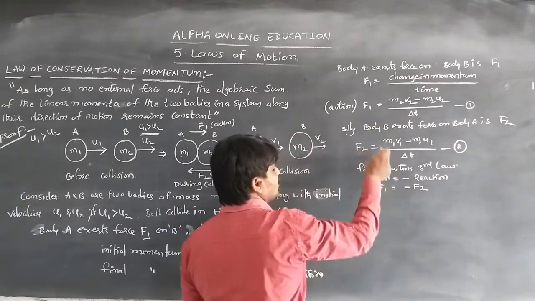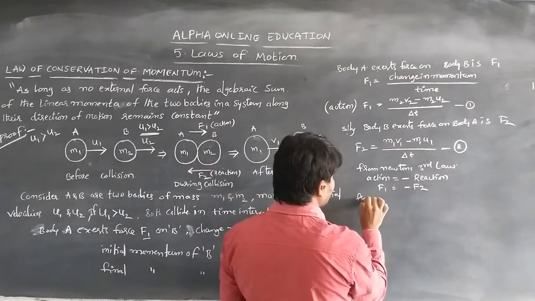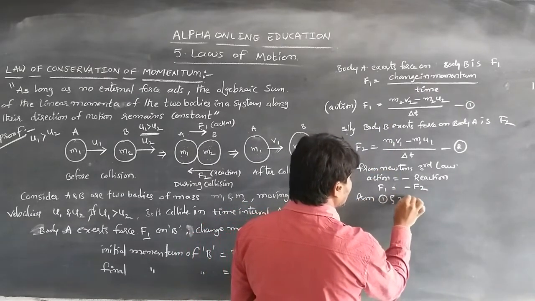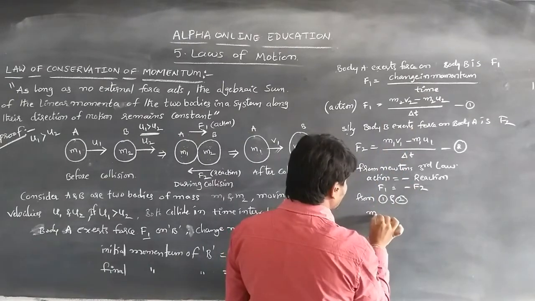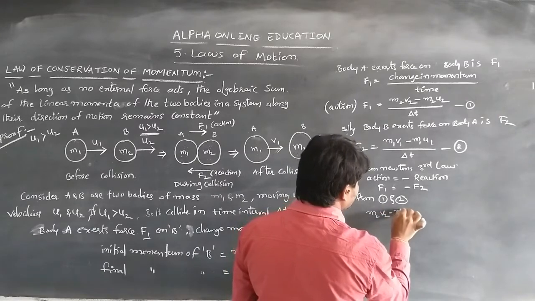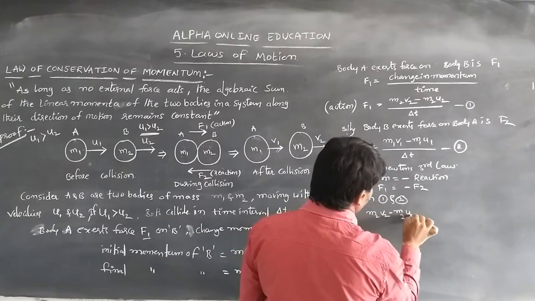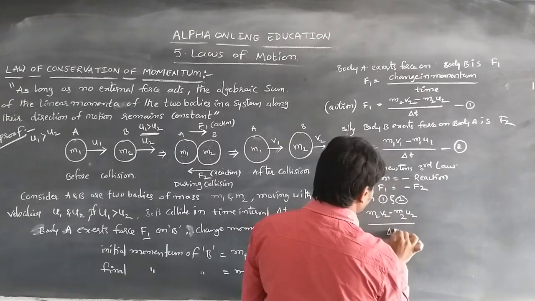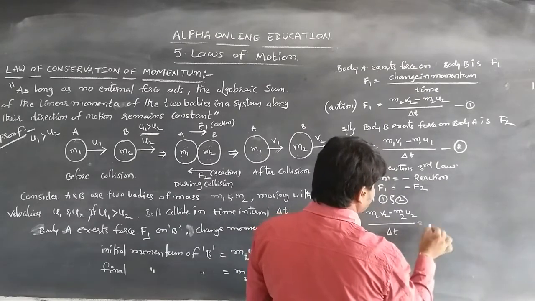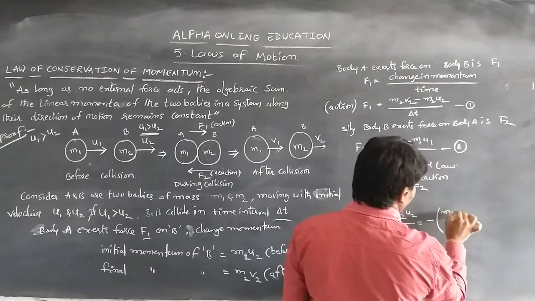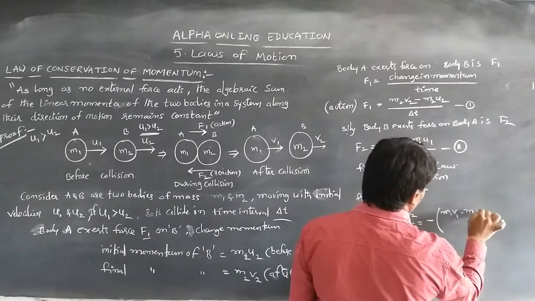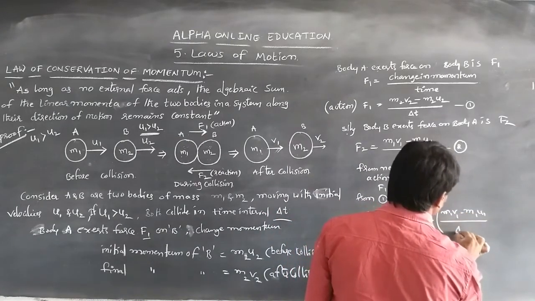Substituting from equations 1 and 2, F1 equals (m2v2 minus m2u2) by delta t, which is equal to minus of F2, that is minus (m1v1 minus m1u1) by delta t.